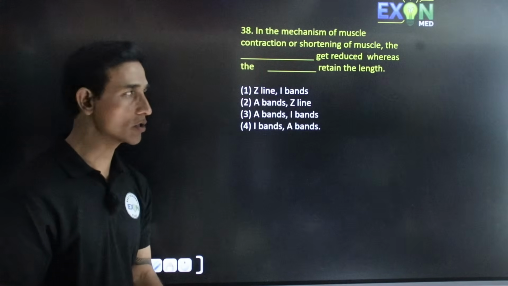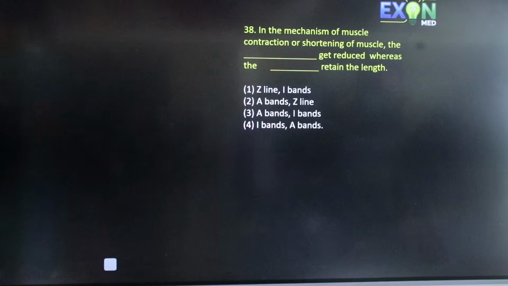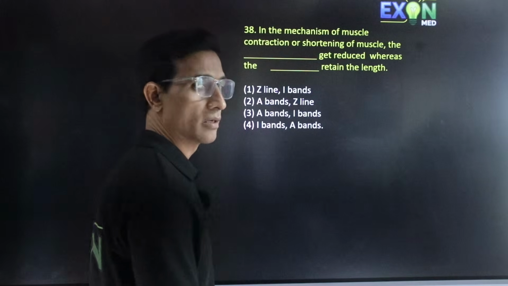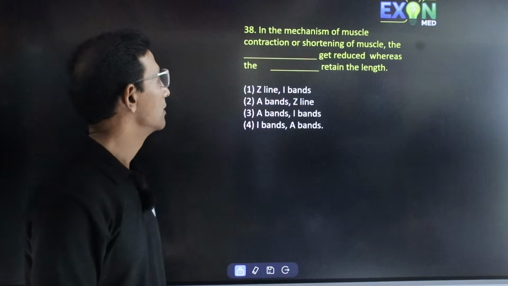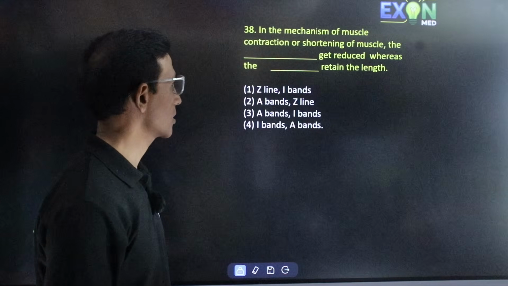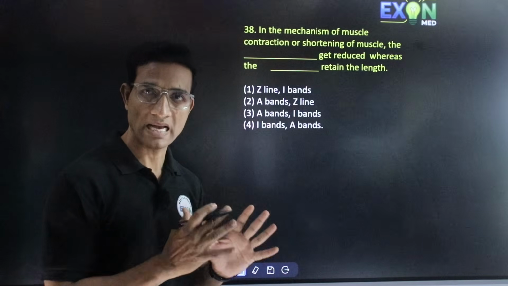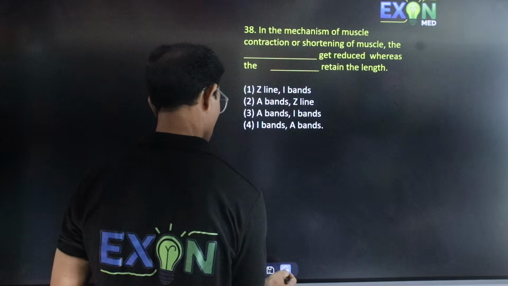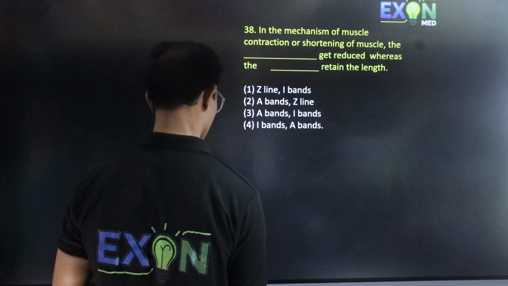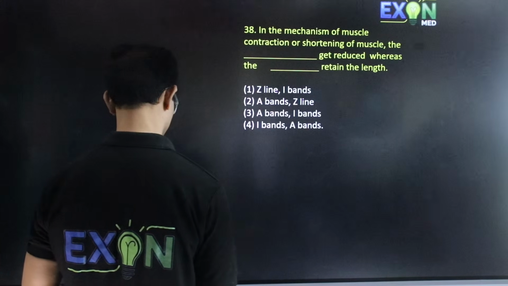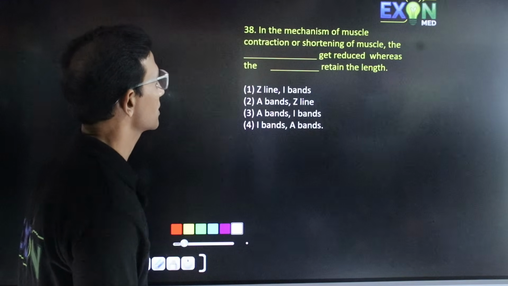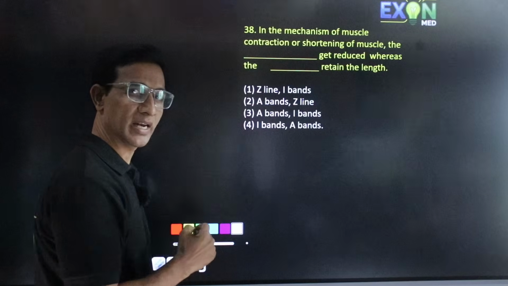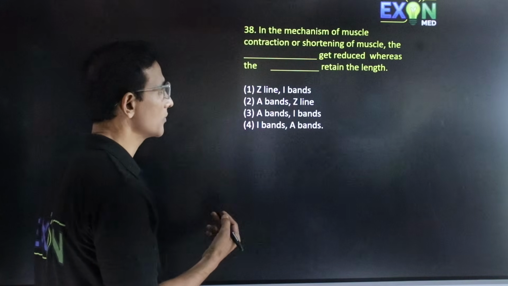In the mechanism of muscle contraction, question number 38. In the mechanism of muscle contraction or shortening of the muscle, during the shortening or contracting of the muscles, which band will get reduced, whereas which one will retain the length of the band?